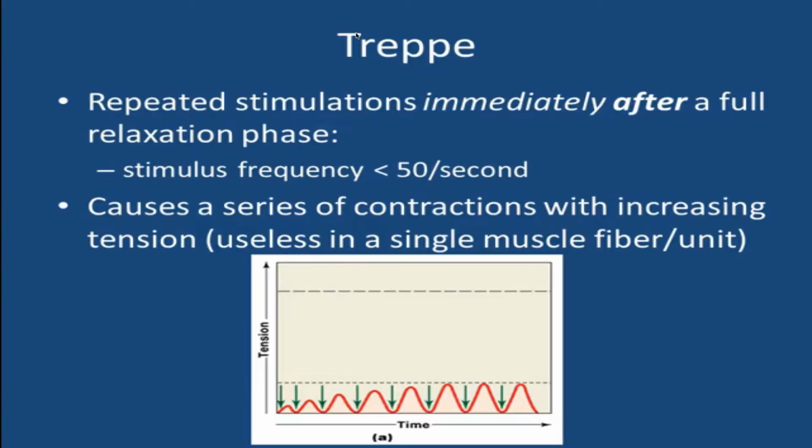Repeated stimulations immediately after the relaxation phase cause a series of contractions with increasing tension. This stair-step type increase in twitch tension is called treppe. It is the gradual increase in the force of contraction within a muscle caused by repetitive stimulations of the same strength after complete relaxation has occurred, and is sometimes called the staircase effect.